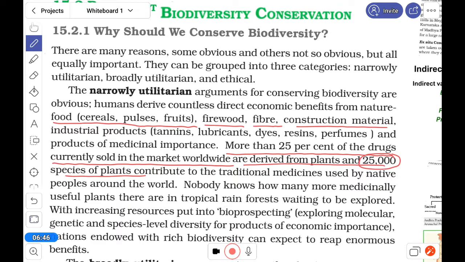Nobody knows how many other medicinally useful plants the tropical rainforest is waiting to reveal. Many things are yet to be explored, including molecular and genetic species. It means economic importance in bioprospecting, the drug and food industries, and different management. That is narrow utilization. Let us know the next part.